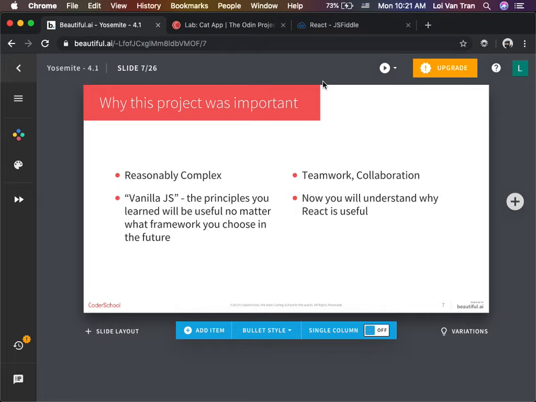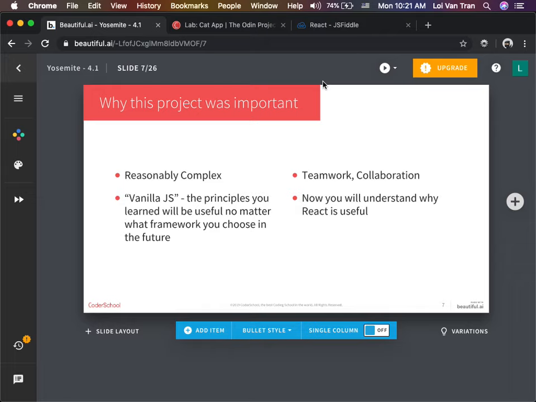Okay, so why is this project important? This project was important because it was kind of complex. If you guys did the sign in, the sign out, the add tweets, the retweet, the like counts, the parsing of the body for the hashtag, the filtering, the search. There's a really long list of things that was potentially done. I'm not sure. I think you guys did a lot of them. I completely forgot until I walked over there that you guys did sign in, right? You guys created additional pages, and you guys did filtering, obviously, right?